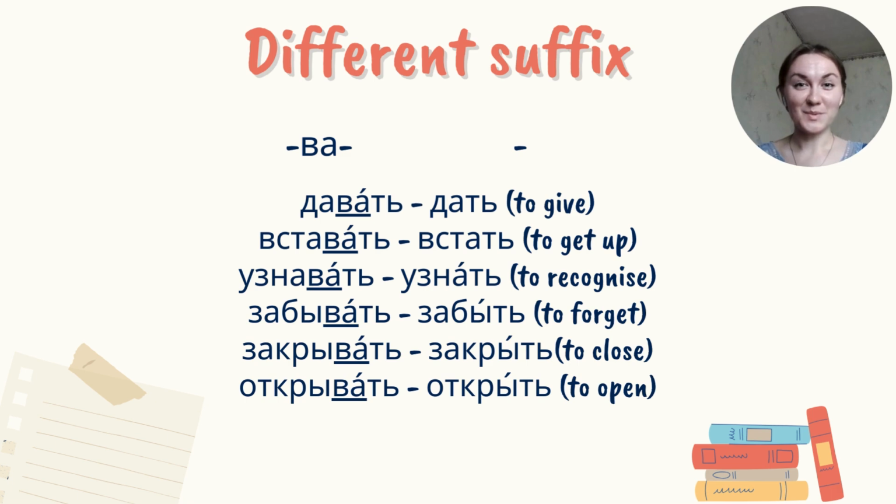One more example with suffixes. Suffix "va" is removed in the perfective aspect. Here are a lot of different examples. Let's take a look at them. Давать, дать, вставать, встать, узнавать, узнать, забывать, забыть, закрывать, закрыть, открывать, открыть. You can see that in all these examples, suffix "va" from the imperfective aspect is removed, and we have the perfective aspect this way.